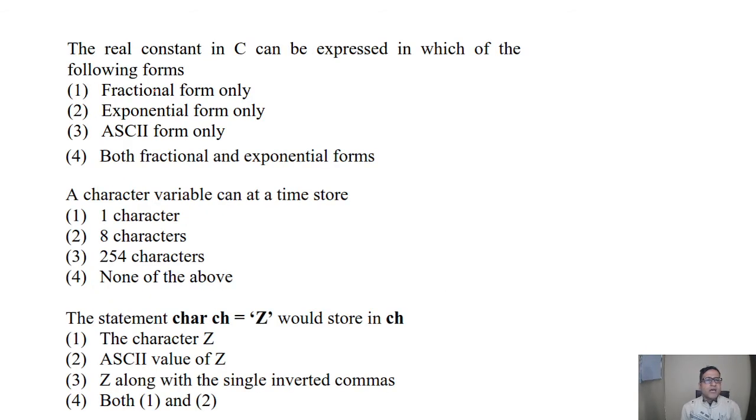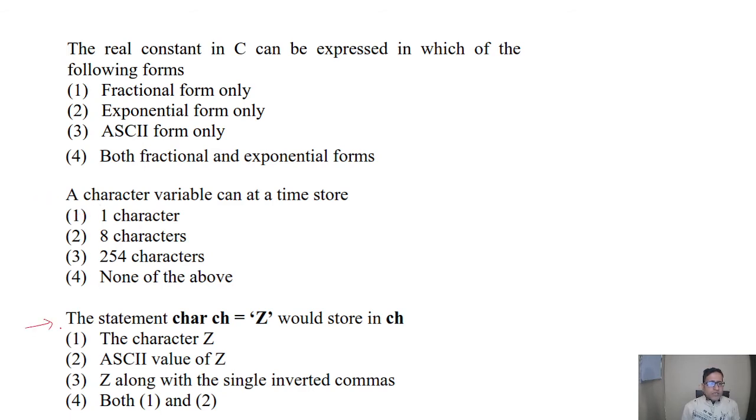Here a question is asked, the real constant in C can be expressed in which of the following forms? So first option is fractional form, exponential form, ASCII form, and fourth is both fractional and exponential form. So the right answer is both fractional and exponential form. Go to the next question. A character variable can at a time store. It was also discussed in the previous slide that a character variable can store only one character at a time. So this is the right answer.